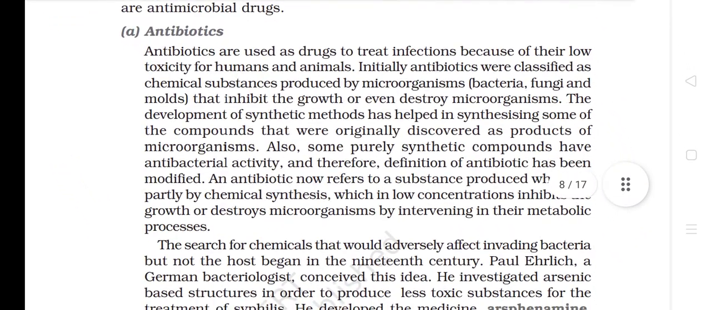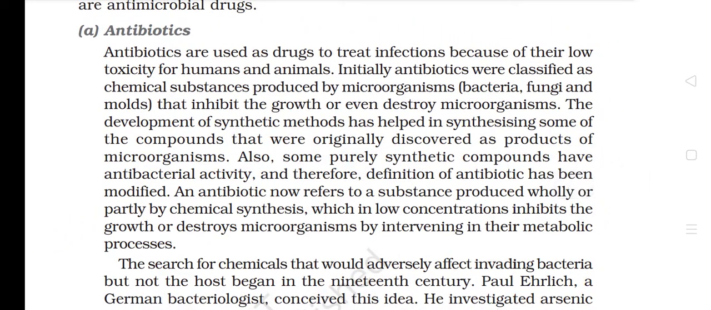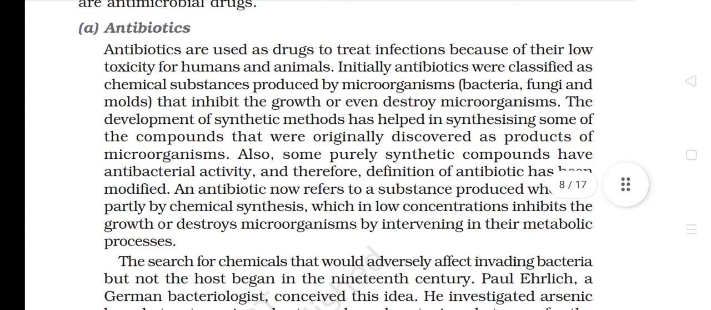A. Antibiotics. Antibiotics are used as drugs to treat infections because of their low toxicity for humans and animals. Initially, antibiotics were classified as chemical substances produced by microorganisms, bacteria, fungi, and molds that inhibit the growth of or even destroy microorganisms. The development of synthetic methods has helped in synthesizing some of the compounds that were originally discovered as products of microorganisms. Also, some purely synthetic compounds have antibacterial activity, and therefore the definition of antibiotic has been modified. An antibiotic now refers to a substance produced wholly or partly by chemical synthesis, which in low concentrations inhibits the growth of or destroys microorganisms by interfering in their metabolic processes.